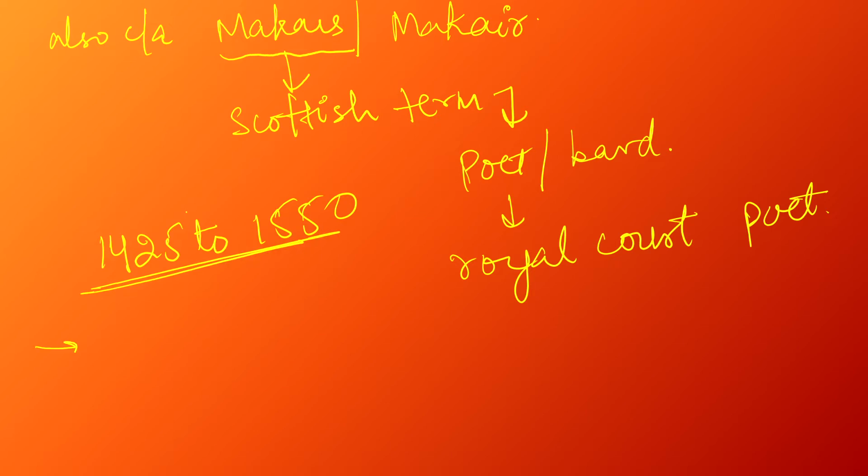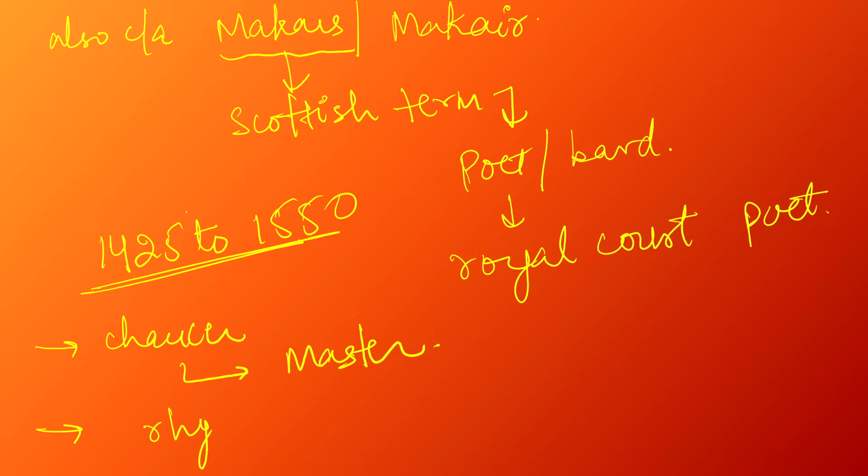They considered Geoffrey Chaucer as their master, and they used to write in the rhyme royal stanza. This is the way they used to write, and the rhyme royal stanza was the same which Chaucer used to write.